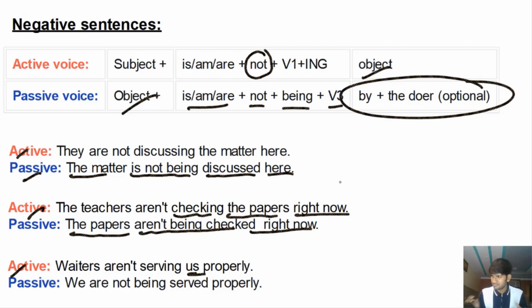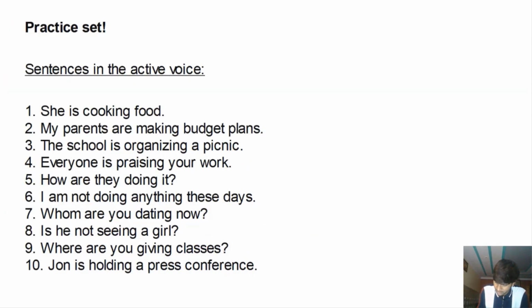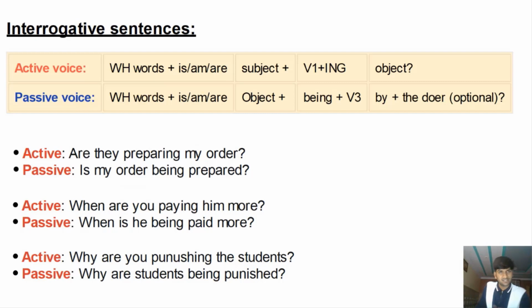And you guys seem a little frustrated, a little angry, and the manager of the restaurant comes to you and asks, what's going on, sir? Is there anything that's bothering you? And you say, we're not being served properly. All right, we are not being served properly. हमको सही से serve नहीं किया जा रहा. All right, so आप पे काम हो रहा है. You're not being served properly. All right. So active voice, passive voice. Hope this is clear. All right, let's move to interrogative sentences. Okay, interrogative sentences.